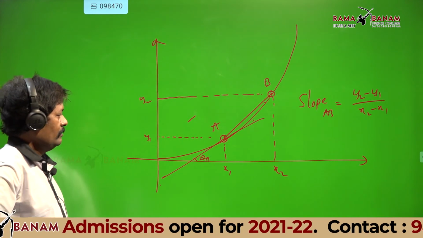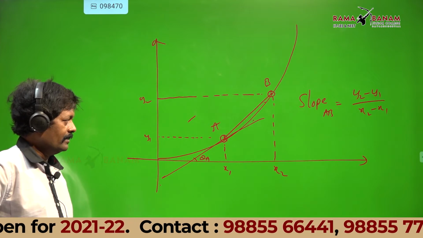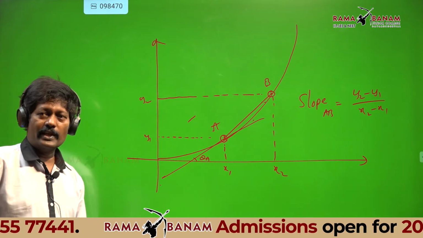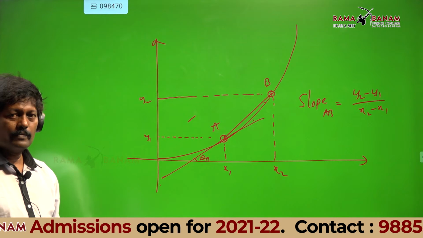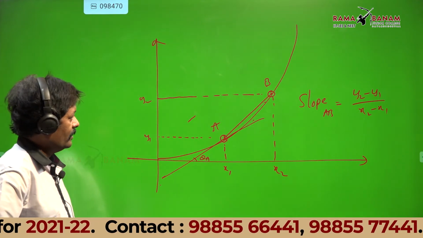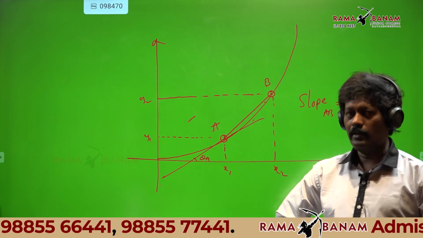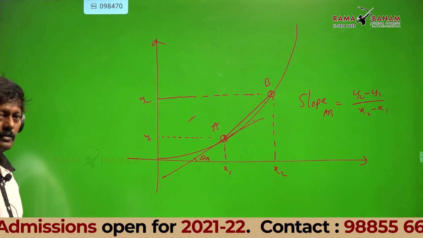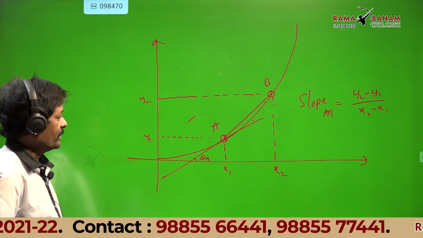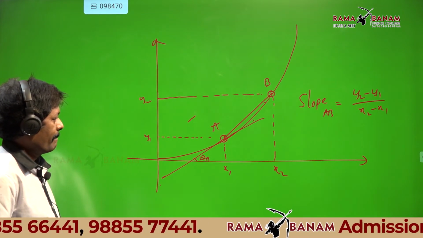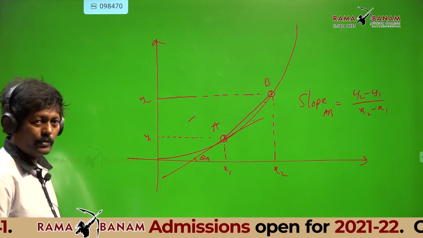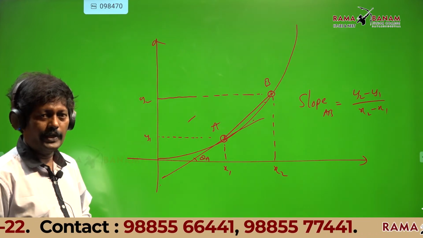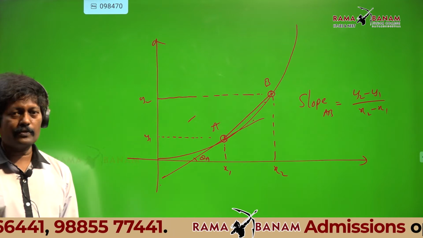And write the point. The slope of the tangent at A and the slope of the line AB are not equal when B is far away from A.